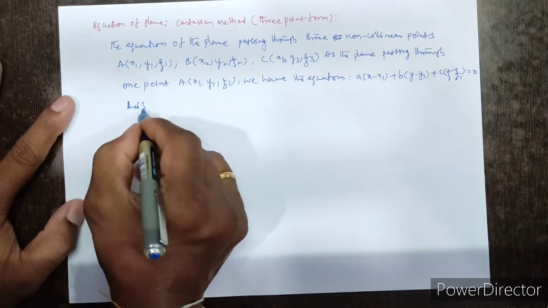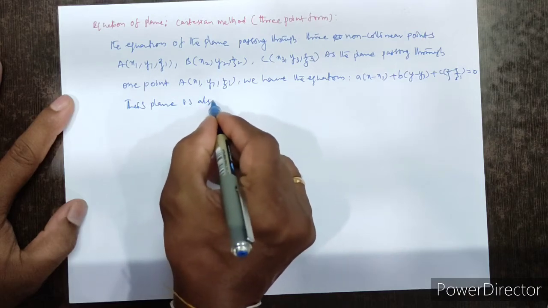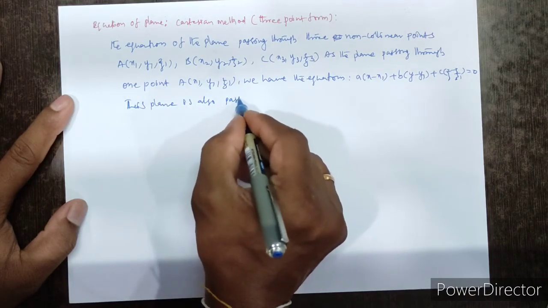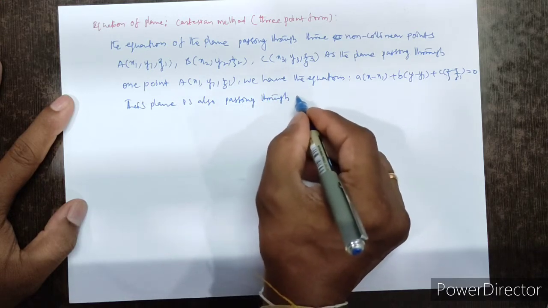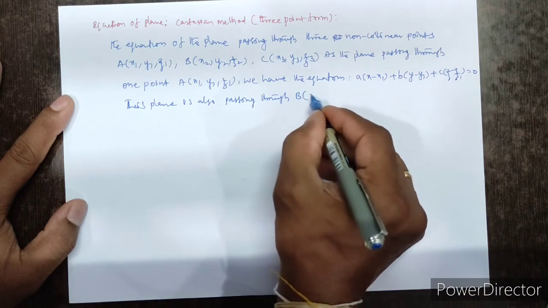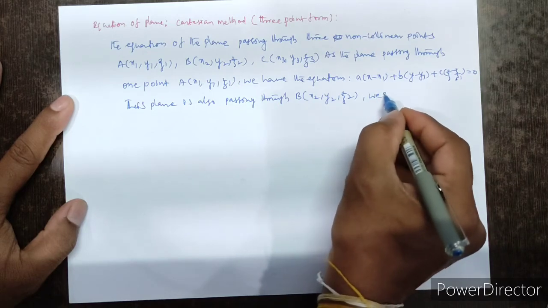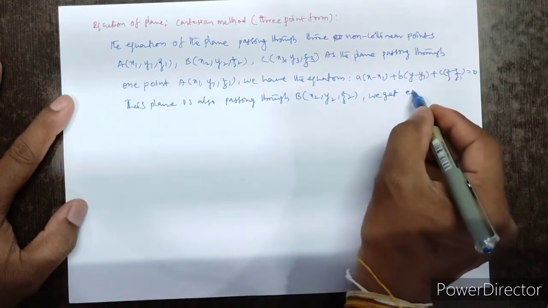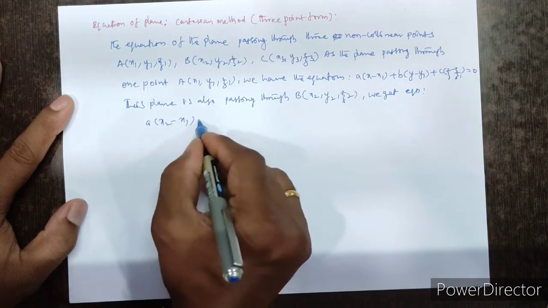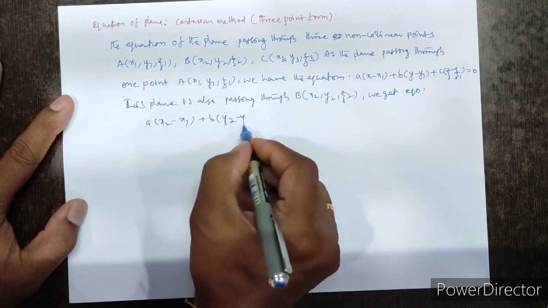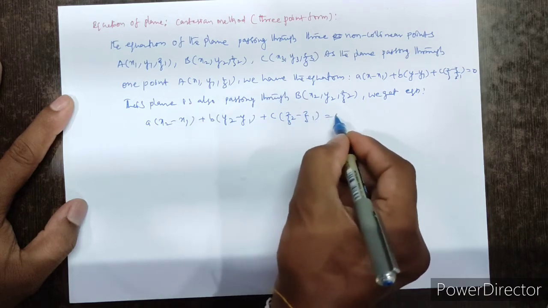This plane is also passing through point B, x2, y2, z2. We get the equation a of x2 minus x1 plus b of y2 minus y1 plus c of z2 minus z1 equal to 0.